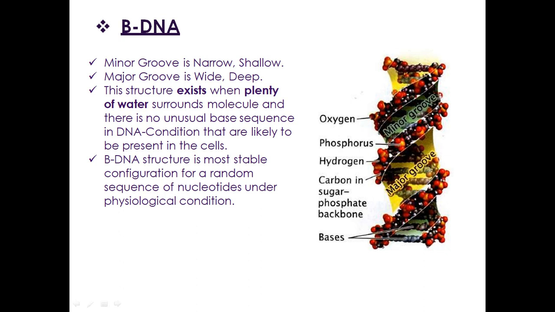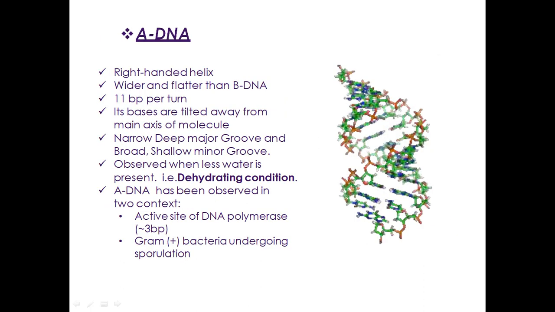Now see, these are the minor grooves and these are the major grooves. Here is the oxygen, phosphorus, hydrogen, carbon in the sugar phosphate backbone and these are the bases. Next one is the A-DNA, which is a right-handed helix, wider and flatter than B-DNA, with 11 bp per turn.